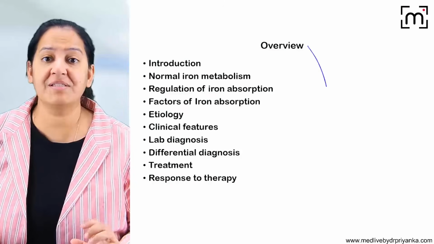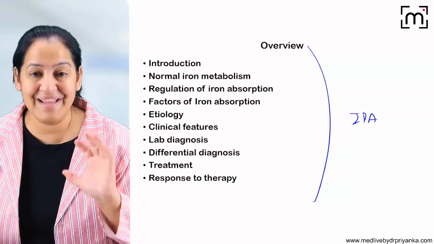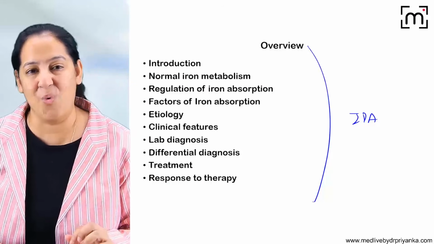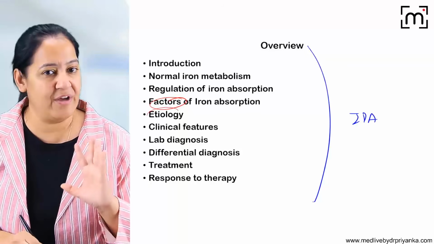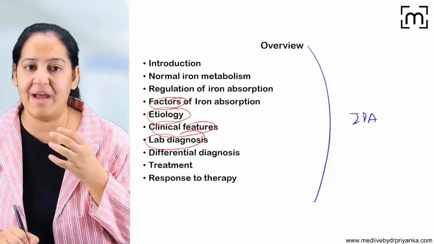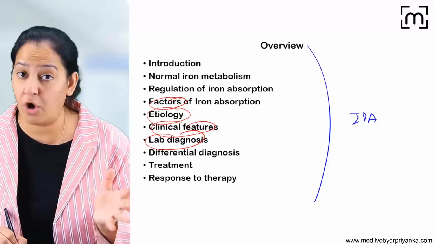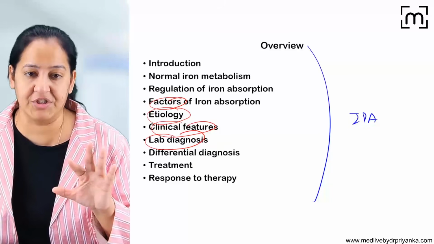If a long question is coming on iron deficiency anemia, you have to write down everything. So please, I insist the students learn the overview. If they ask only for factors, write that. If they ask only for pathogenesis, write that. If they ask only for clinical features or diagnosis, write that portion only, in short or very short. But if it is a long question, you have to write down everything and judge by timing.